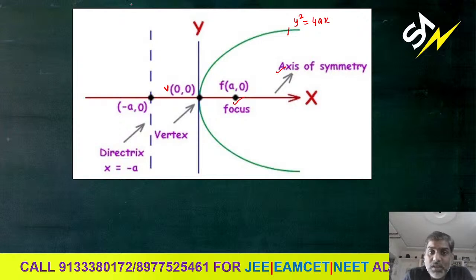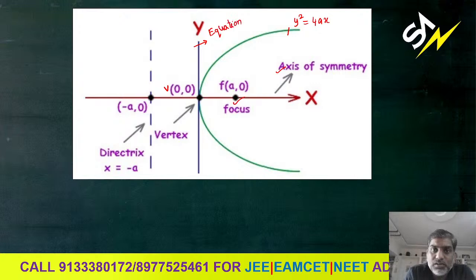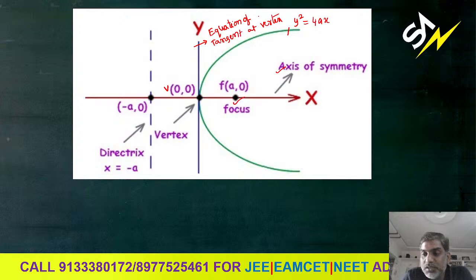Understood? Next here we have the y-axis. What do we call this y-axis? We call it the equation of tangent at the vertex. Clear? Equation of a tangent at a vertex, TAV, simply. Right?